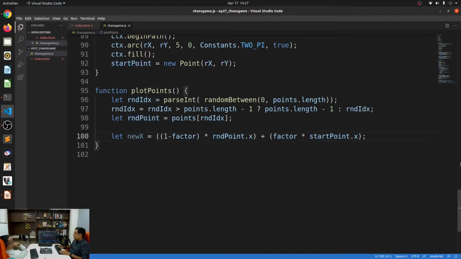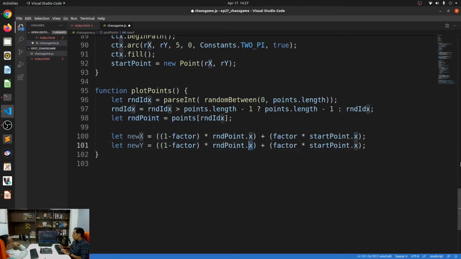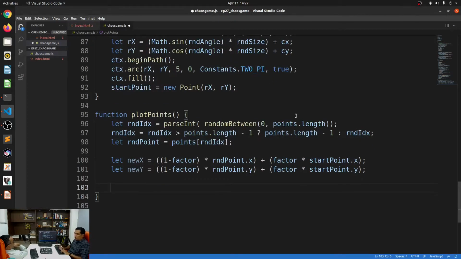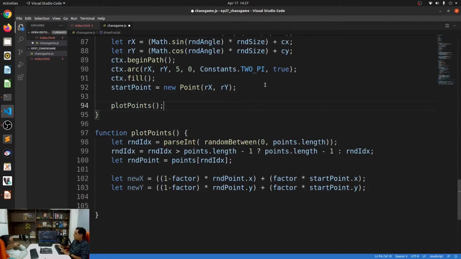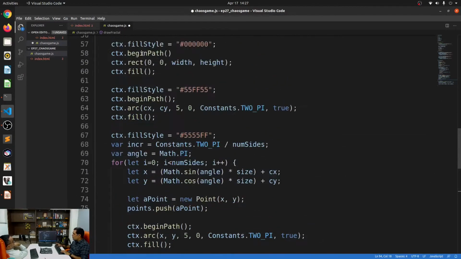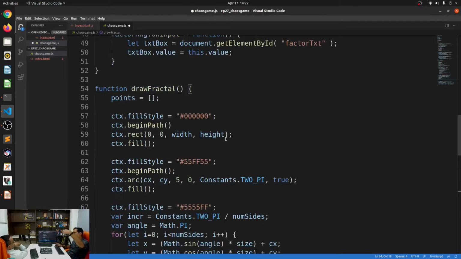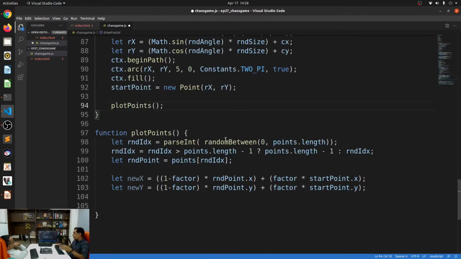Got it. Cool. The same formula goes for y. So it will be 1 minus factor into random point dot y plus factor into start point dot y. Okay, so start point and random point. So this new x and new y are exactly in the center. Let's just draw this new point. I'm going to call plot point from within draw fractal. The draw fractal is called from the init. So we now have this.